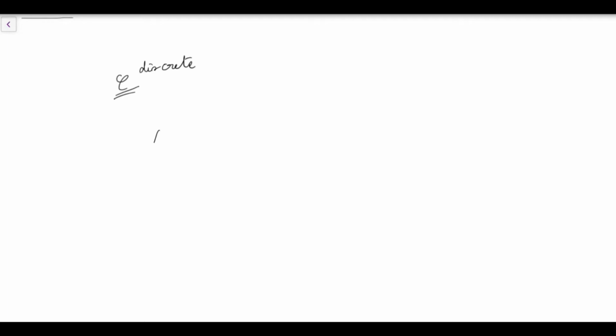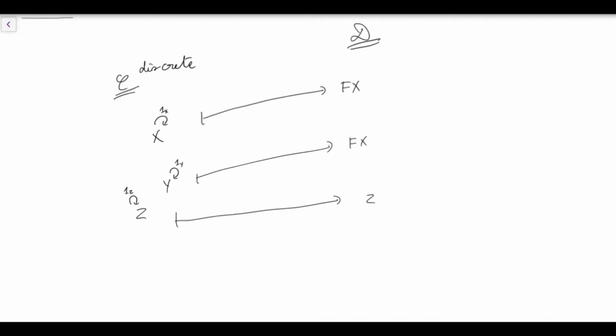Now, let's consider a special case in an abstract setting, but a very simple one. If we have a discrete C, let's unpack what it is. We just have objects, and the only morphisms are the ones required by the definition of C being a category, which are the identity morphisms. Now, if we give ourselves two functors f and g mapping into D, the only choice we have is where each object lands.